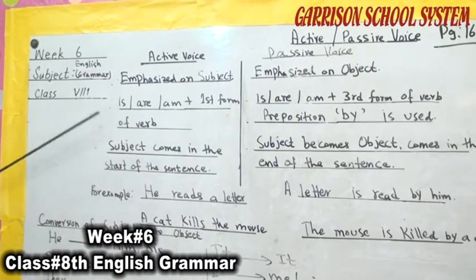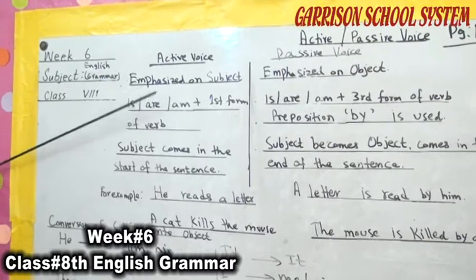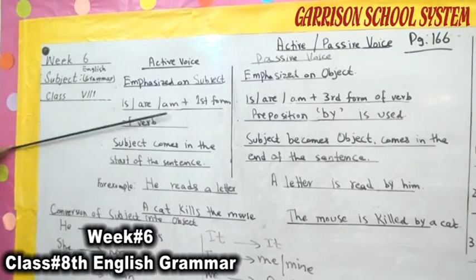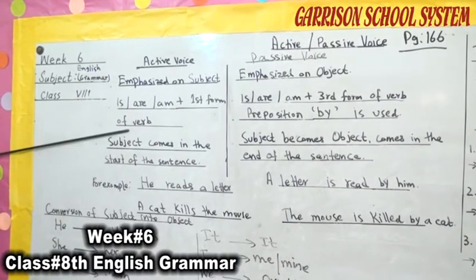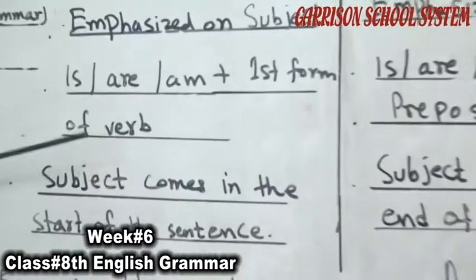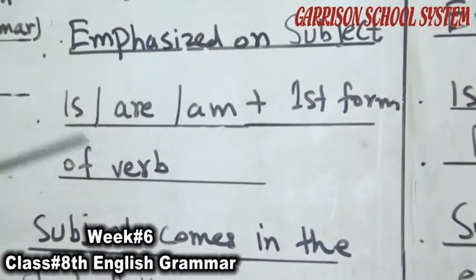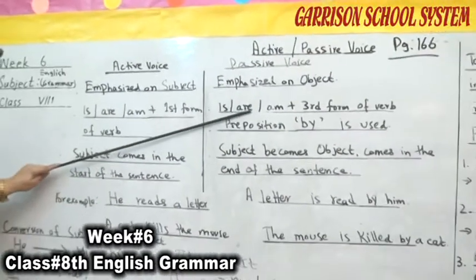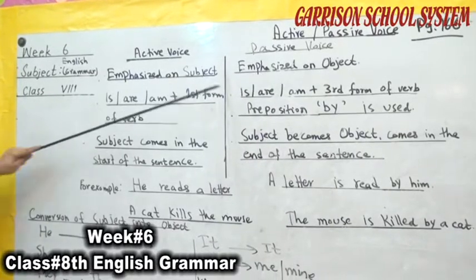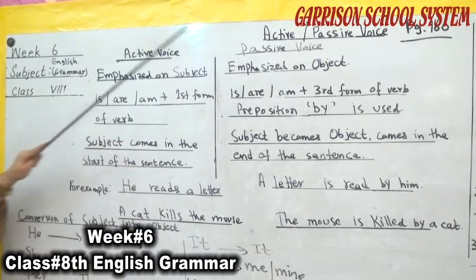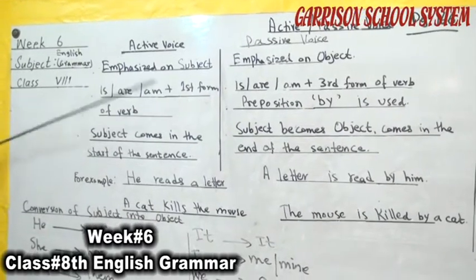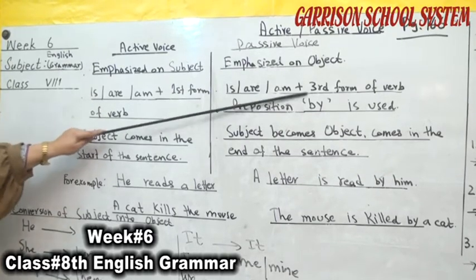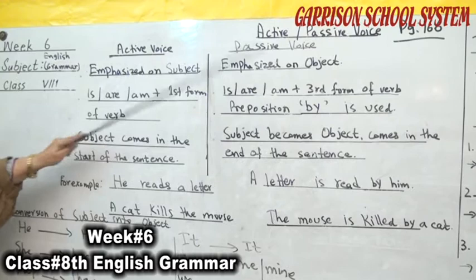Rule number 2 is am, is, are. If the active voice is in present tense, is, am, are is used with the first form of the verb. But in the passive voice of present tense, is, am, are comes, but the first form of the verb becomes the third form of the verb. Then the object comes, but before the object in passive voice, the preposition by is used.